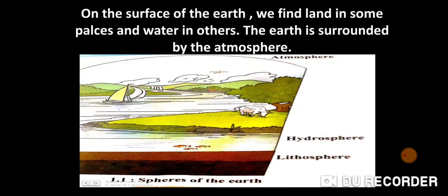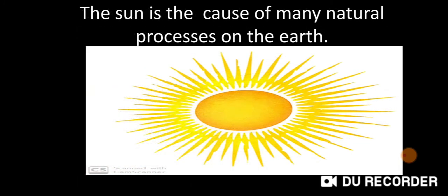Children, see this picture. These are the spheres of earth and we see the lithosphere, hydrosphere and atmosphere. On the surface of earth, we find land in some places and water in others. The earth is surrounded by the atmosphere. The upper part is the atmosphere. The sun is the cause of many natural processes on the earth.